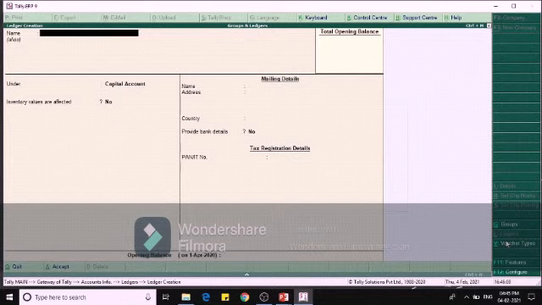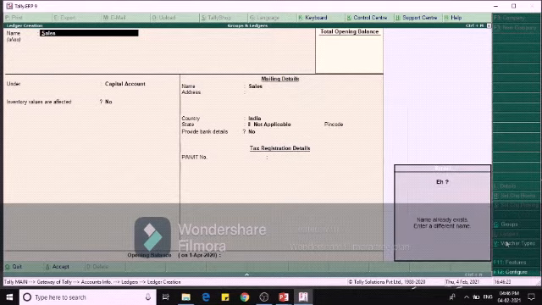The name and alias name we have already explained in the group creation, and the term Under helps us to choose the appropriate group from the pop-up list. For example, I am creating Sales. We have already created it. If it already exists, Tally will show a pop-up message that the name already exists. So we will create some other thing.